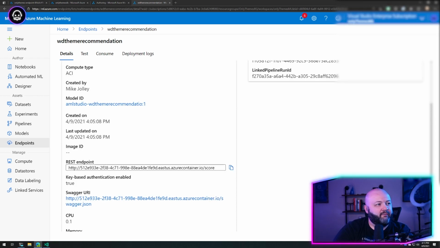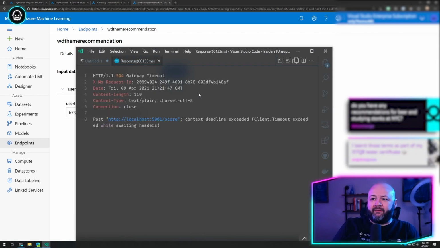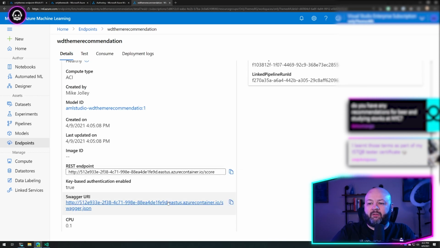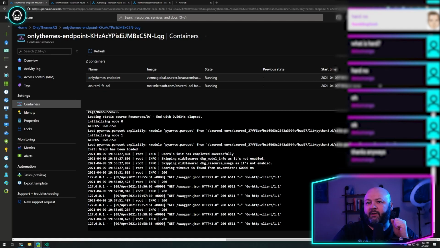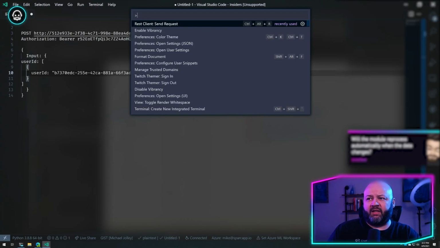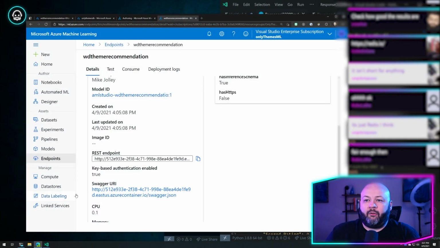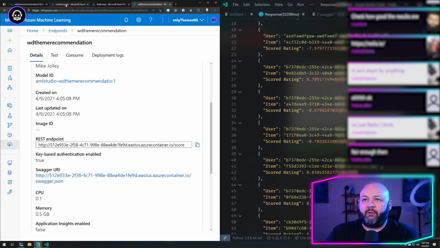I've got an instance of VS Code on a different window. I'm going to go try and hit this endpoint and see if I can get a score. I'm going to test over here. Wait, localhost 5001 score. Well, that doesn't seem right, does it? That's the endpoint. Oh, here, let's do this. Copy that. We go look at the resource group. Let's see if that works. That's a hard nope. Well, then let's open up Azure, go over to the database.